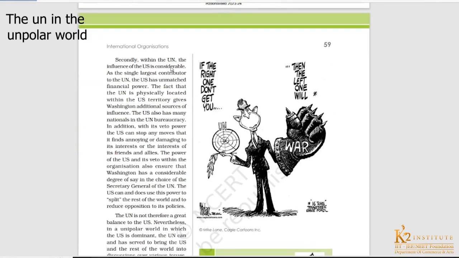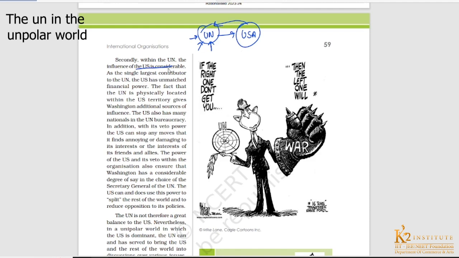Secondly, within the UN, the influence of the US is considerable. The UN is made up of its members, and out of these members, the most important member is the USA. So probably that can be the reason why the US is still a part of the United Nations.